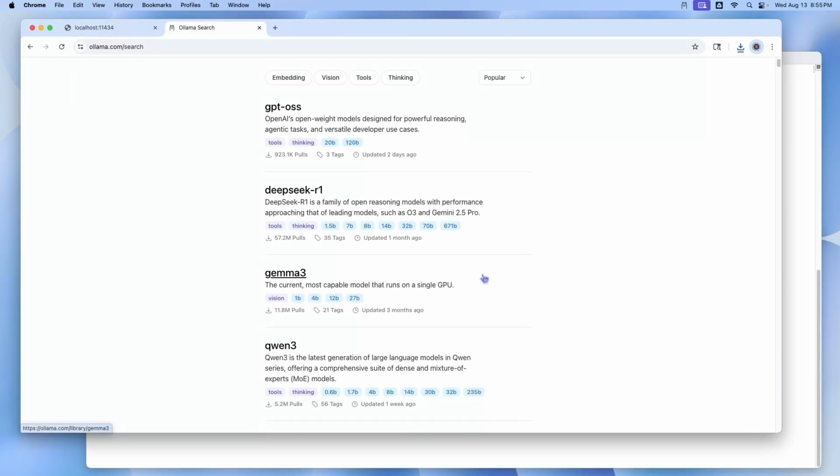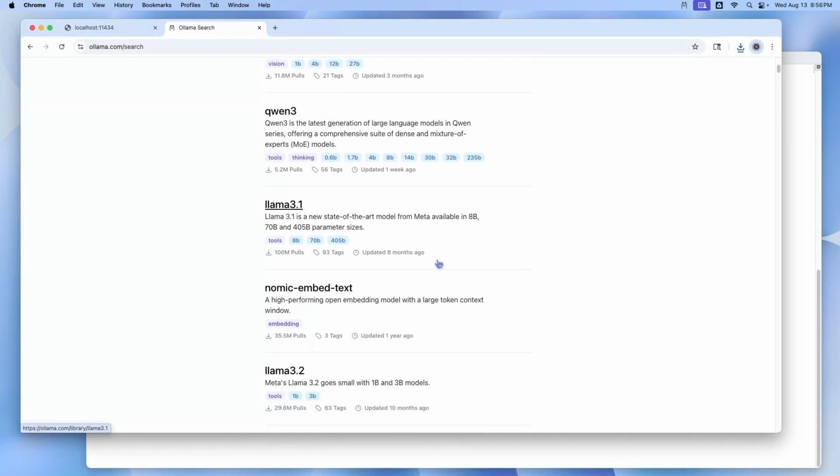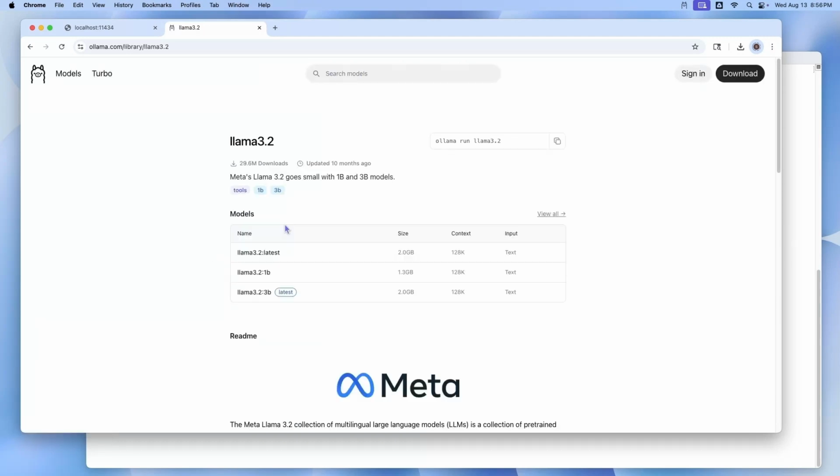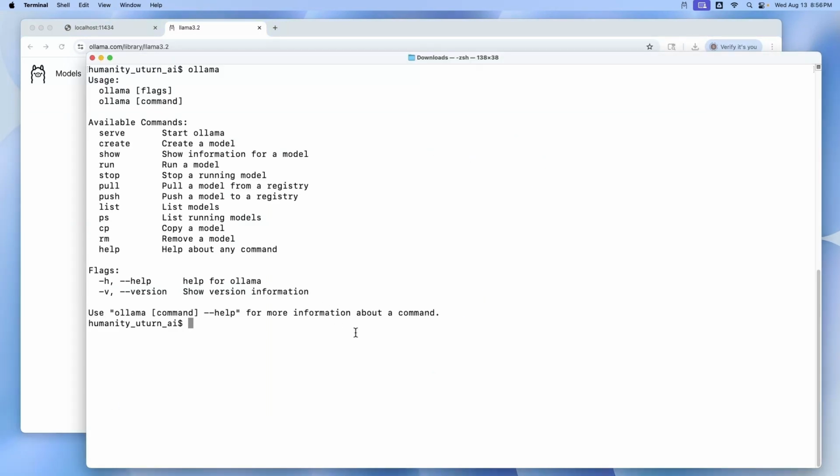Let us install a few LLMs. Go to the Ollama website and click on models. Various models are listed here with their size, number of parameters, etc. Select Llama 3.2 and copy the instruction to install. The model will be downloaded to the local machine. It will take a few minutes depending on your machine and the size of the model.